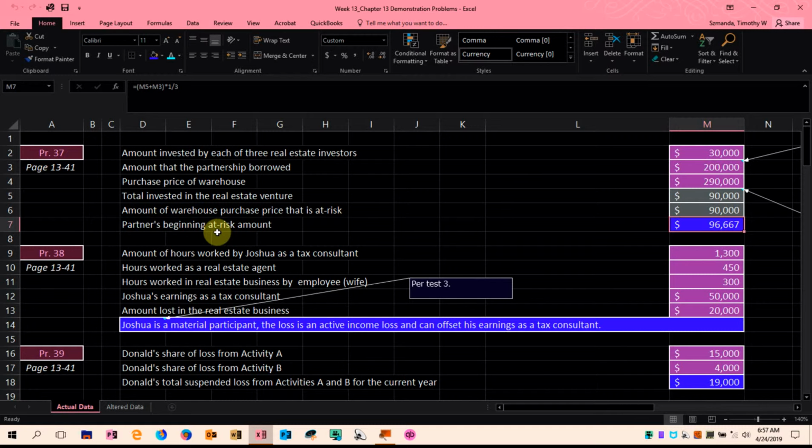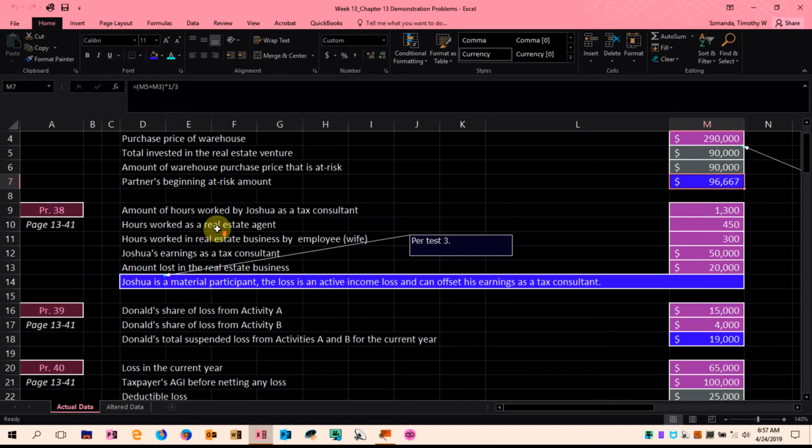So again, at-risk means it's the amount they have at stake, and it's used in part to determine whether future passive losses are deductible. Number 38.